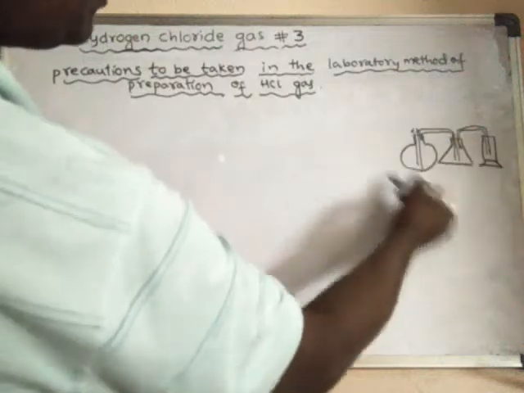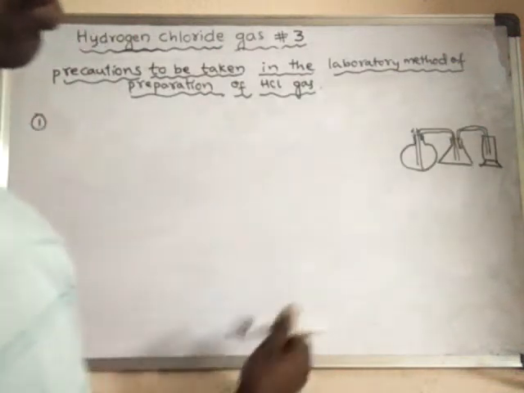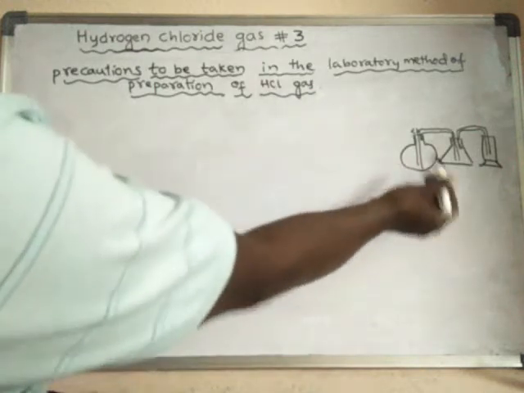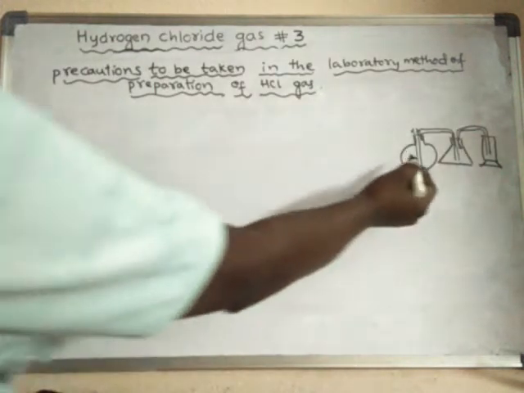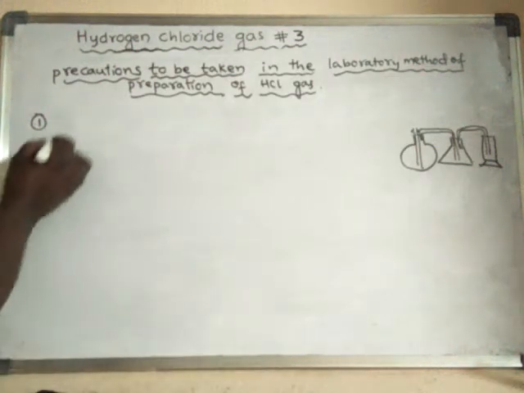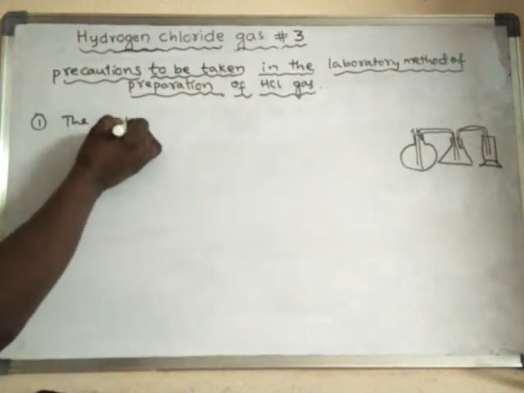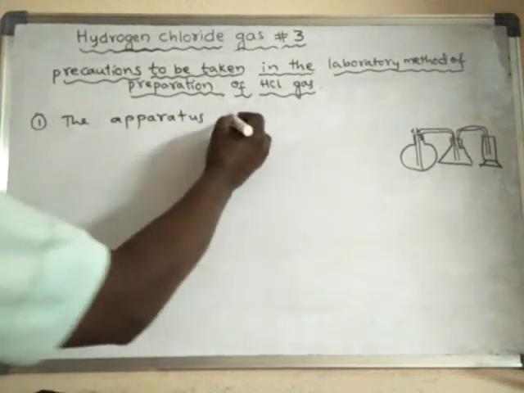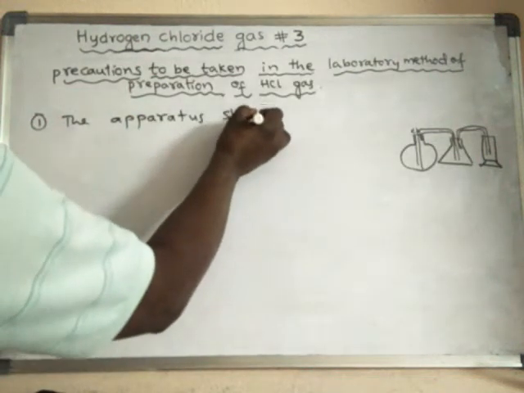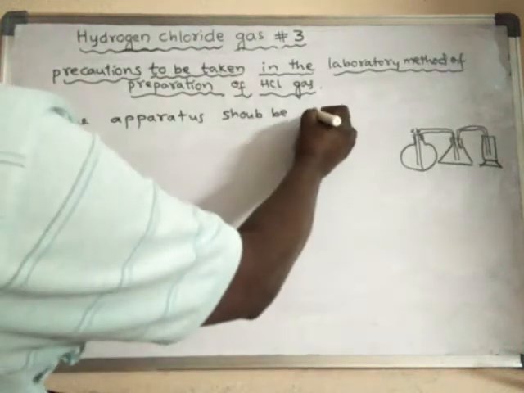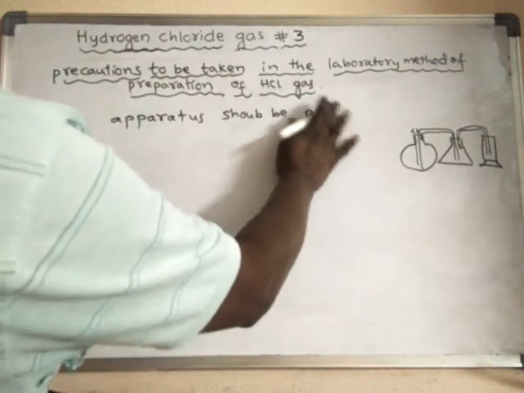The apparatus means all the instruments which we use for the preparation of HCl gas. The apparatus should be perfectly dry.